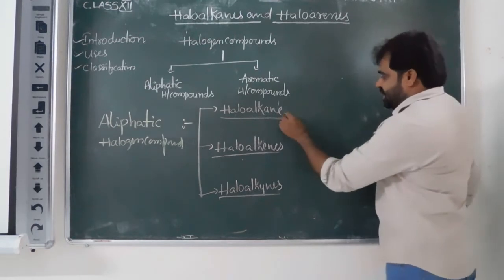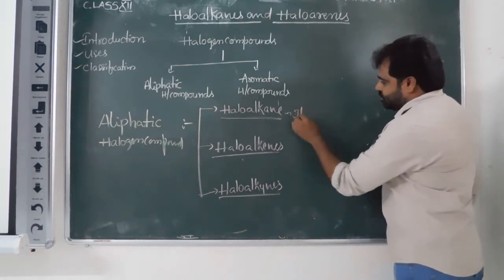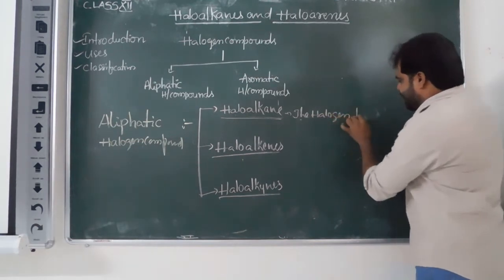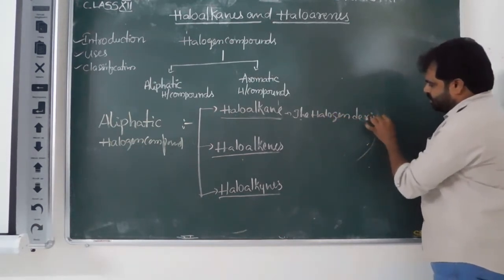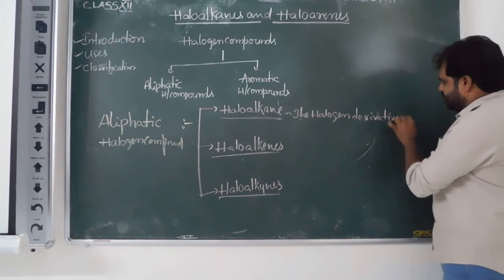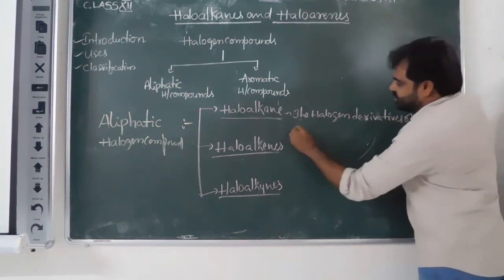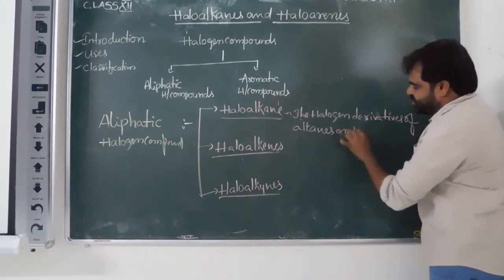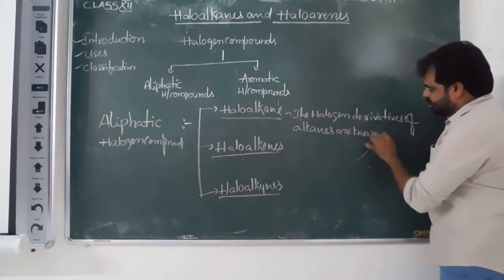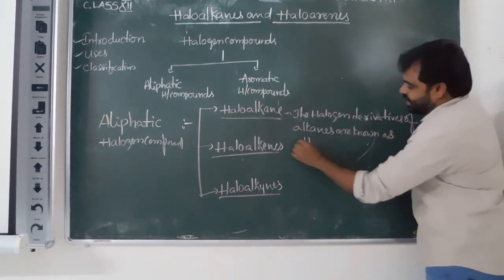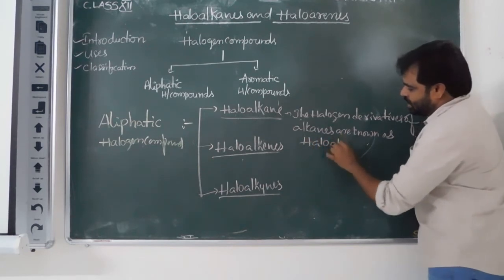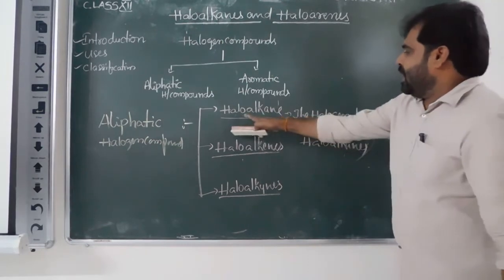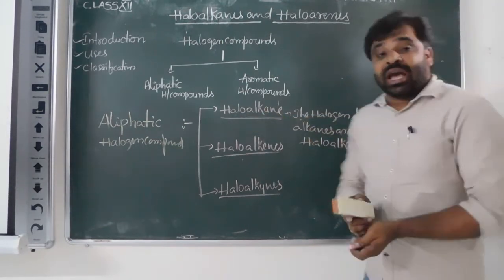The definition: the halogen derivatives of alkanes are known as haloalkanes. Clear?